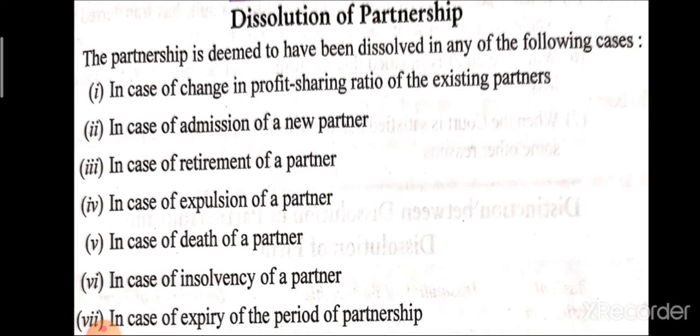In case of death, in case of insolvency and in case of expiry of the period of partnership. It means that when the partnership started for a specific period of time, after that when the period ends, at that time partnership also comes to an end. That topic also comes in the dissolution of partnership.